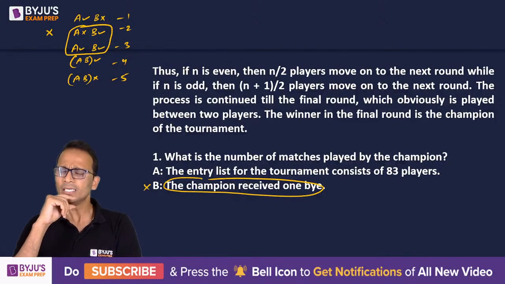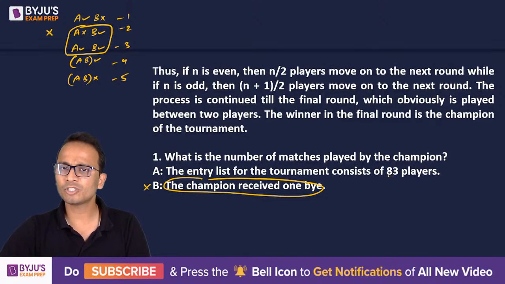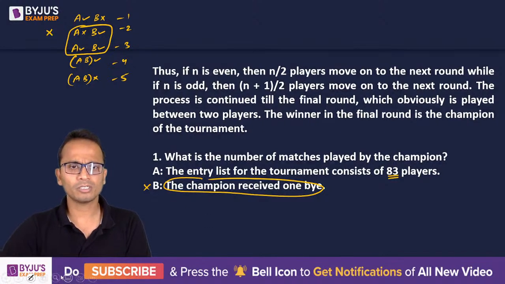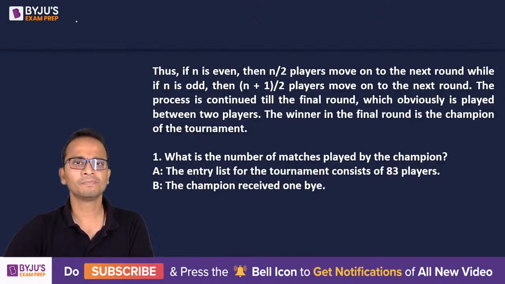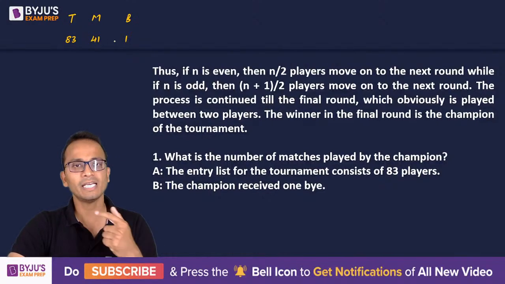Okay. Now, if I look at statement A alone, the entry list for the tournament consists of 83 players. Now, we have 83 players. So I'll put the rounds in front of you. Let's look at the number of teams, number of matches, and the number of byes. So I'll make a table for this. Number of teams in round 1 is 83. So number of matches here will be 41 and 1 bye. One team out of 83 will get a bye.